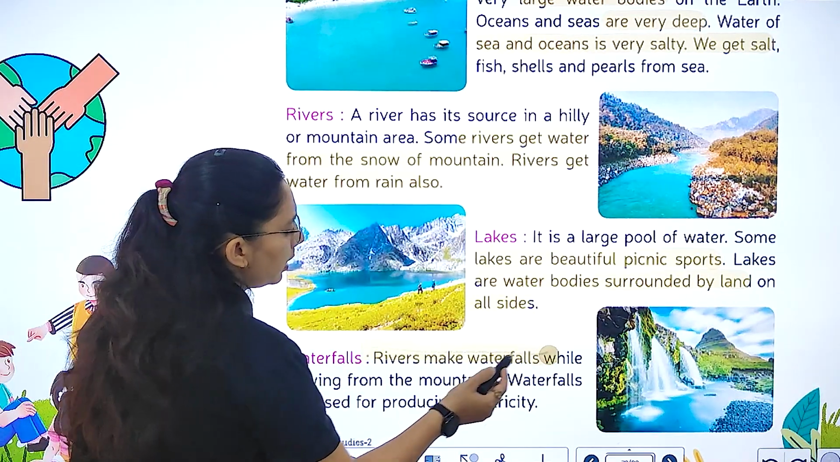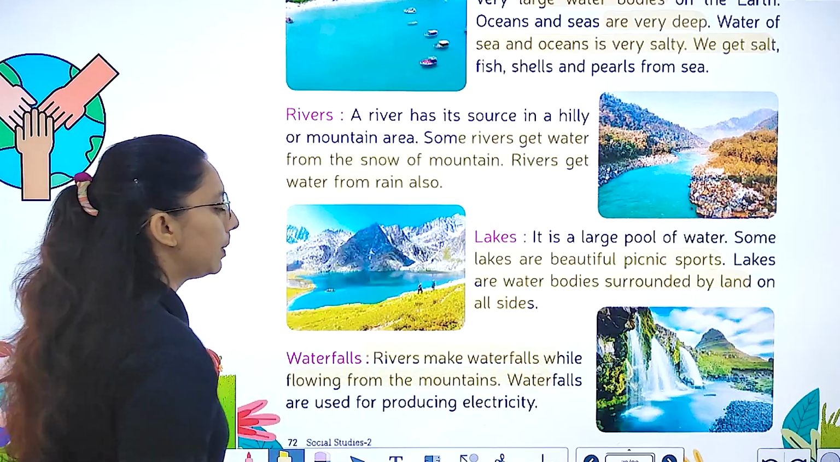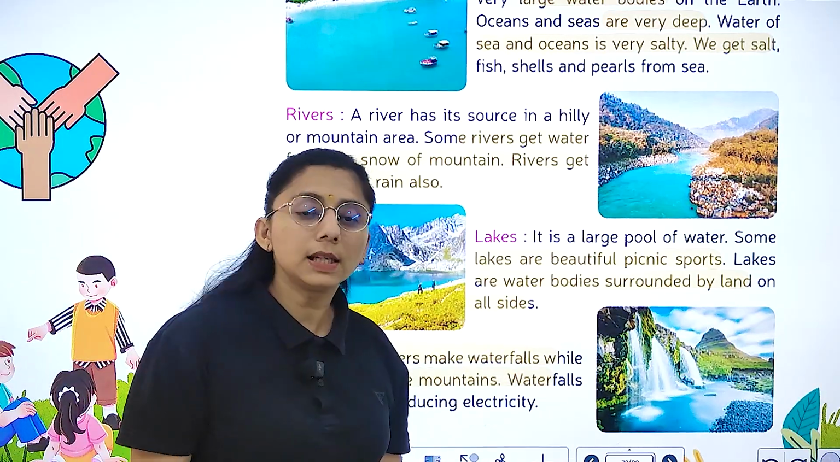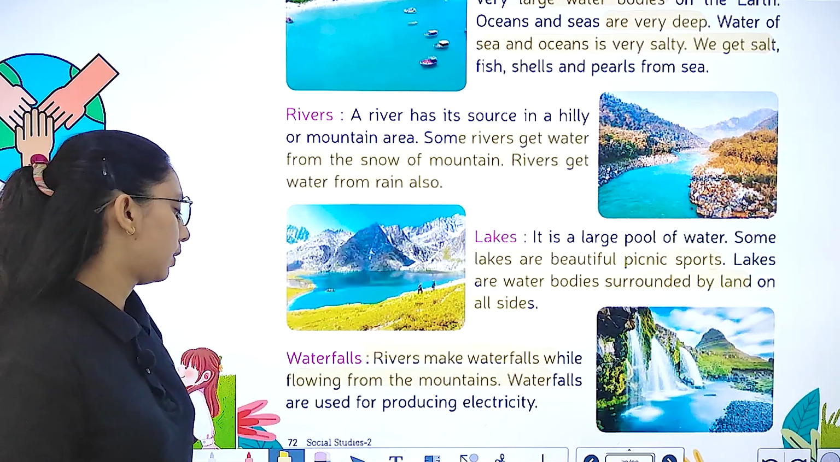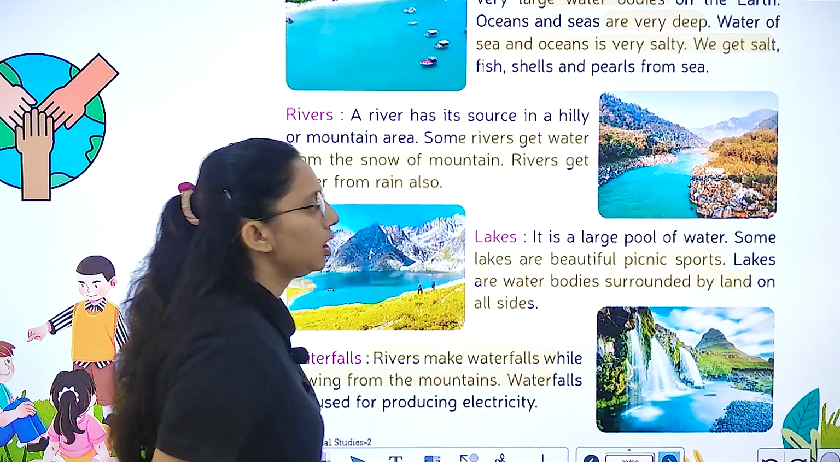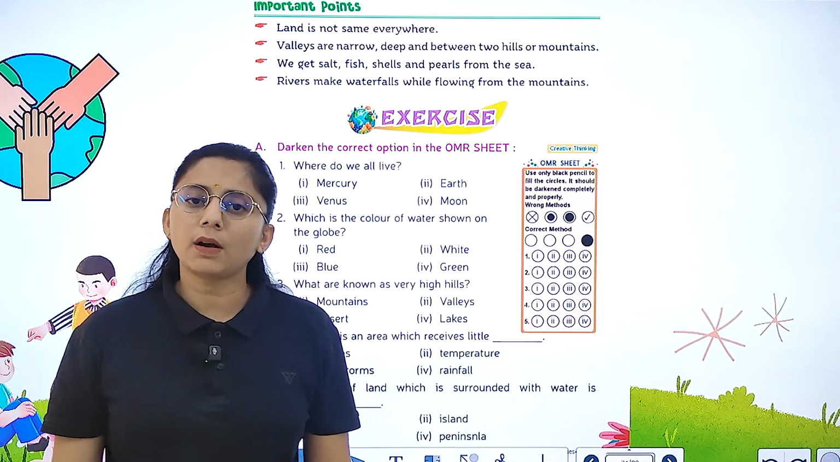Then waterfall. Rivers make waterfalls while flowing from the mountains. You see how the water falls. What is it called? Waterfall. What do they produce? They produce electricity.